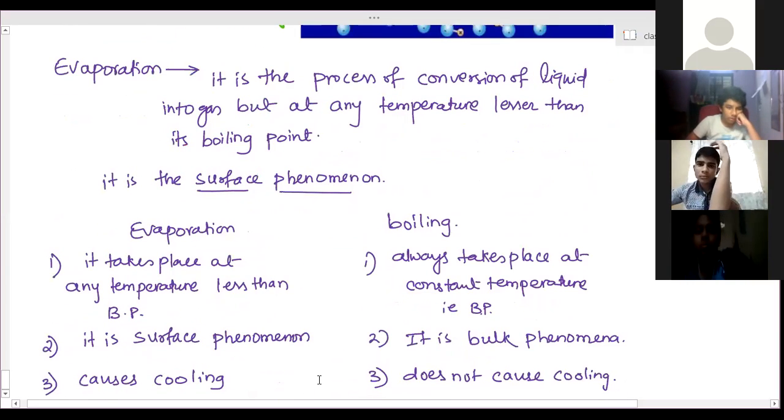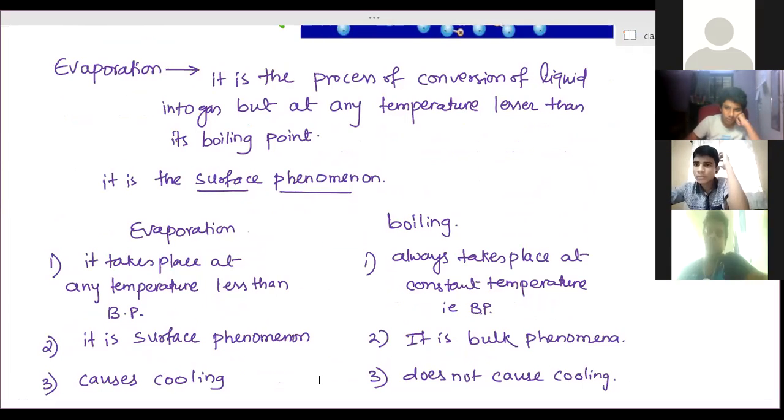Able to understand? Yes, the water is soaked by the outer surface, this clay, and then it will enter the holes. Through those holes, the water is in contact with the atmosphere. The water comes to that hole, and in front of it there is surrounding air. So now what happens? The particles present in those holes take up heat energy from the water inside the pot and get converted into gaseous state. Now all the water present inside the pot has lost energy.